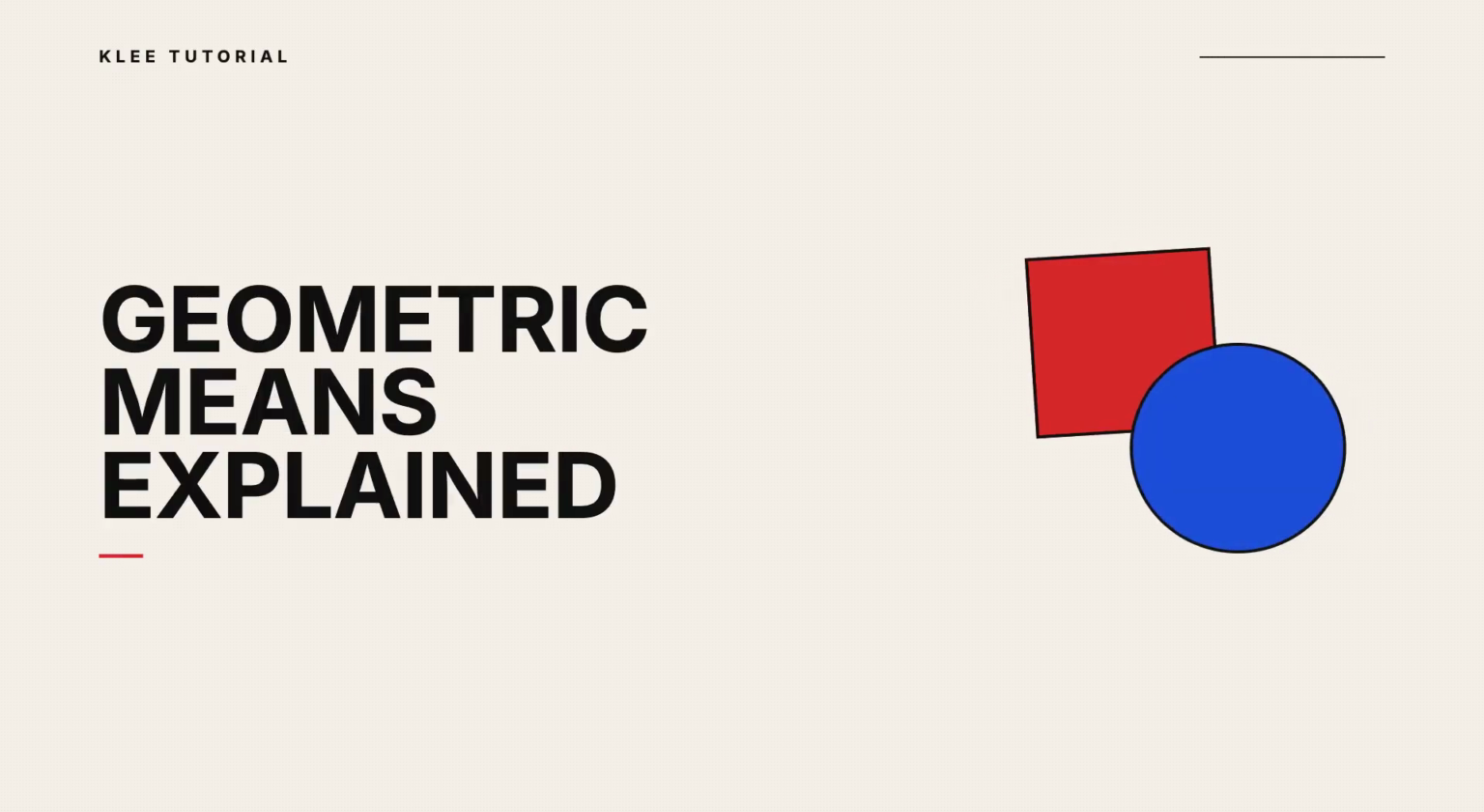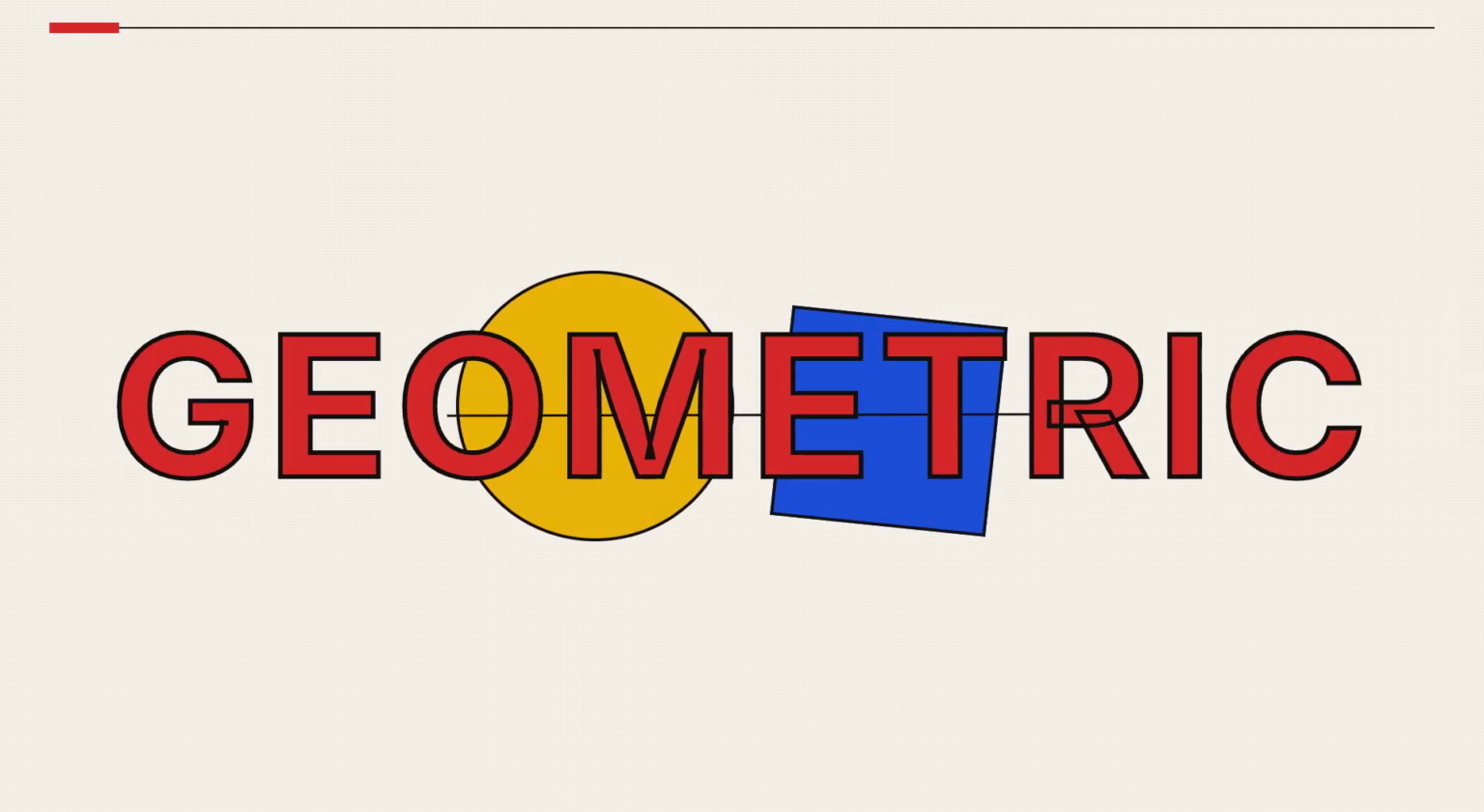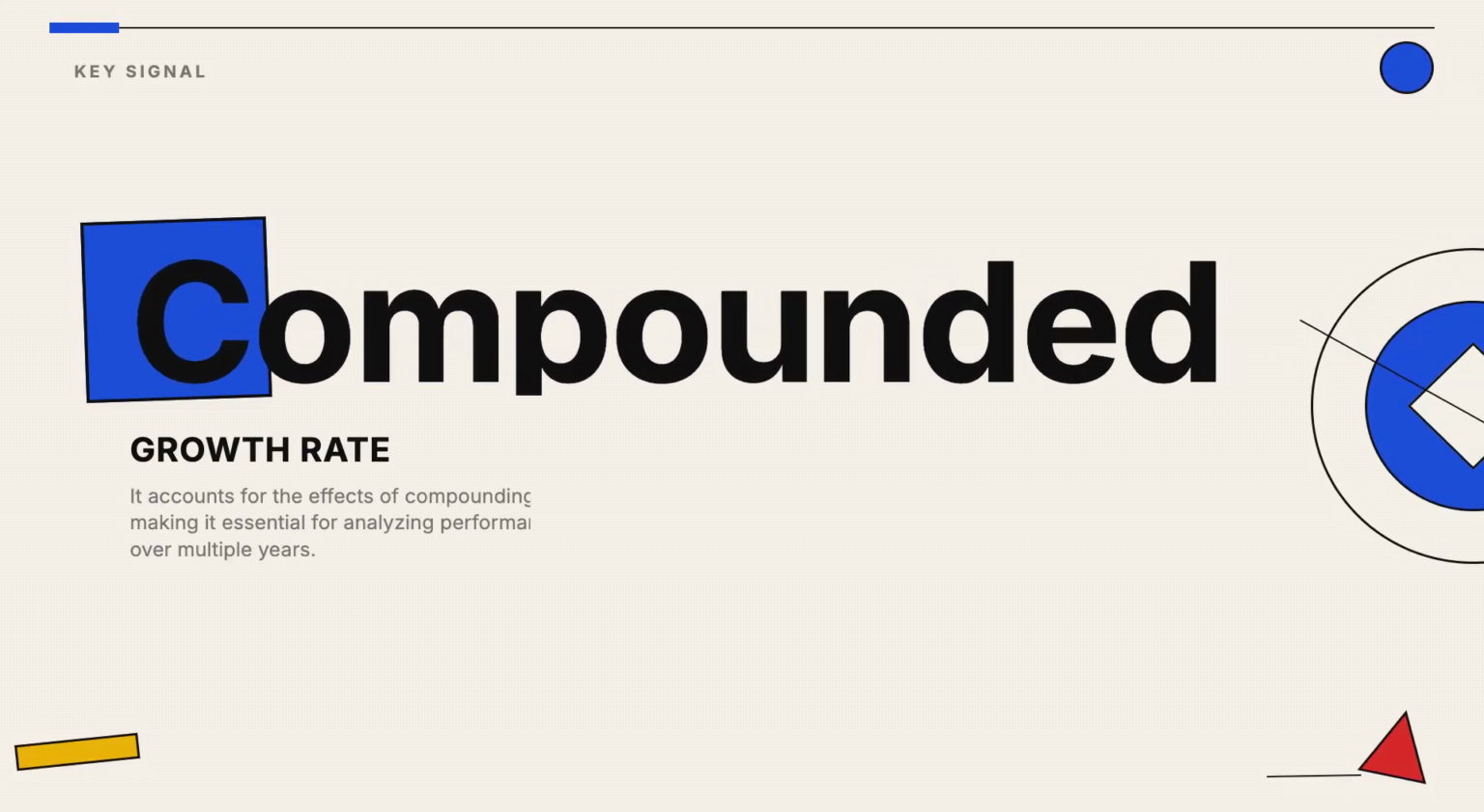When calculating investment returns, the simple average can be misleading. Let's look at why the geometric mean is the better tool for investors. The geometric mean is a specific type of average that shows the central tendency of a set of numbers by using their product. Unlike the arithmetic mean, which just adds numbers up, the geometric mean accounts for the compounding effect